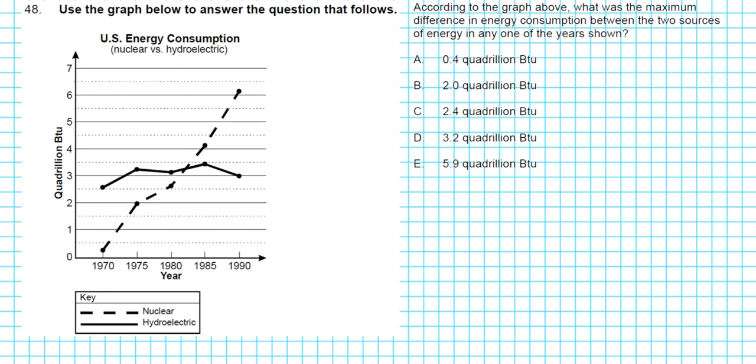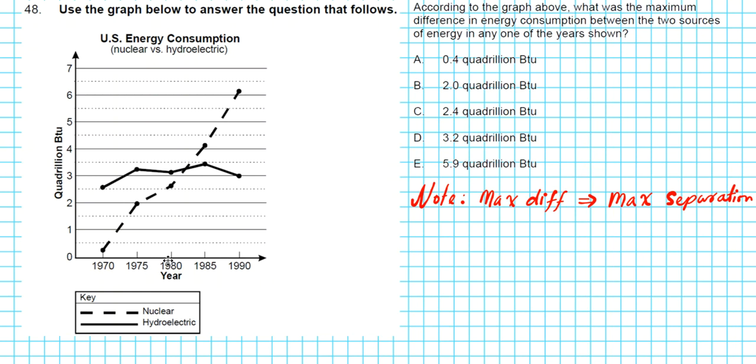So graphically, what does the difference in the sources of energy mean? The maximum difference graphically is basically the maximum separation. The greater the separation between the two curves, the greater the difference. So we're looking for the year that has the biggest separation.